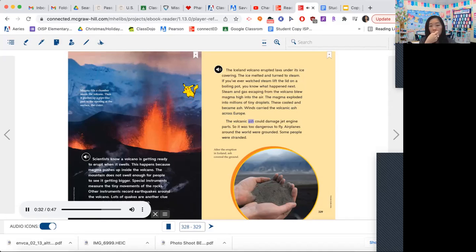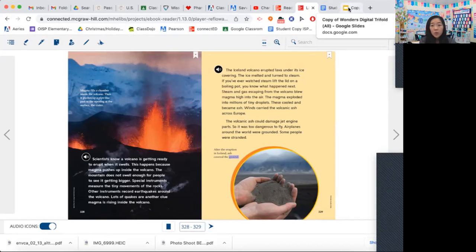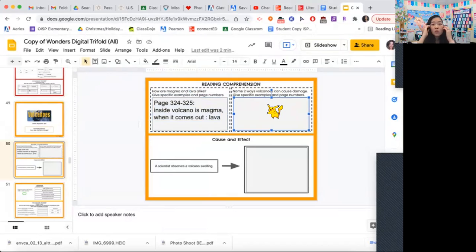The volcanic ash could damage jet engine parts, so it was too dangerous to fly. Airplanes around the world were grounded. Some people were stranded. After the eruption in Iceland, ash covered the ground. So page 329. Name 2 ways volcanoes can cause damage. Okay, so page 329 says it can damage jet engine parts.